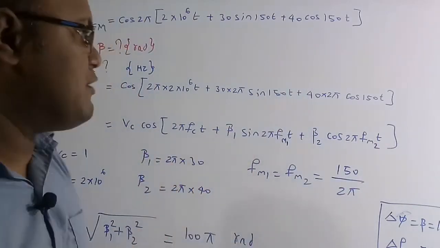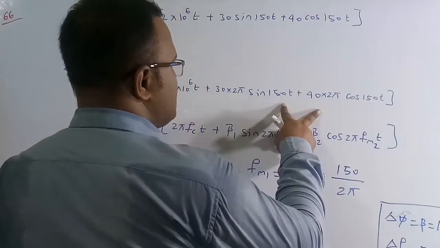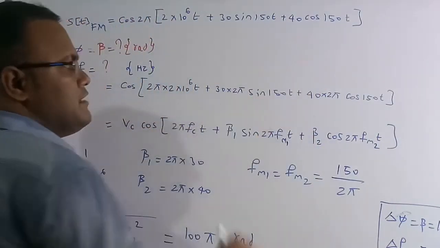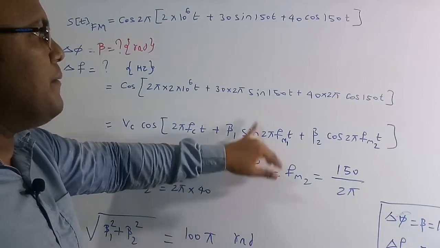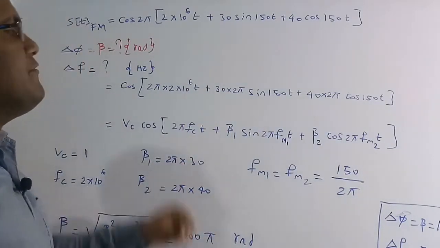So if you see carefully, one thing is clear, there are two message signals. That is why they have two terms. If suppose there is only one term, then we are going to say it is one message signal, but there are two terms, so therefore we can conclude that there are two message signals and one carrier signal.